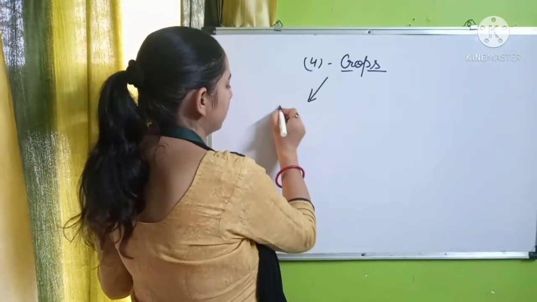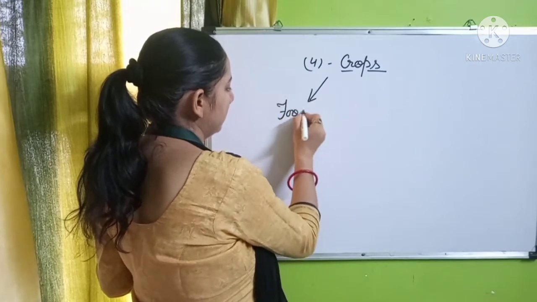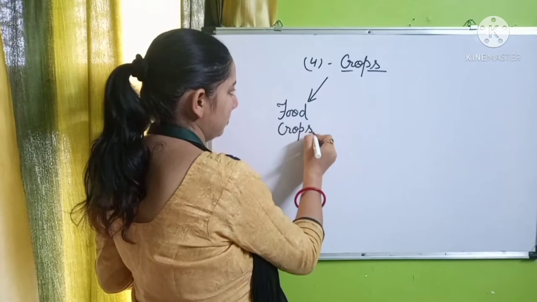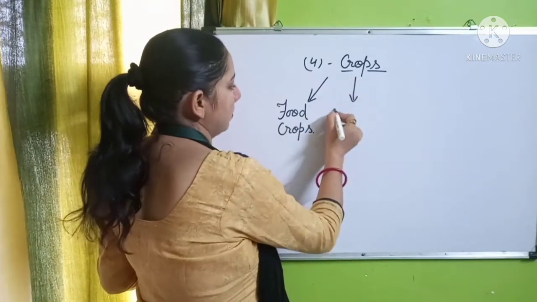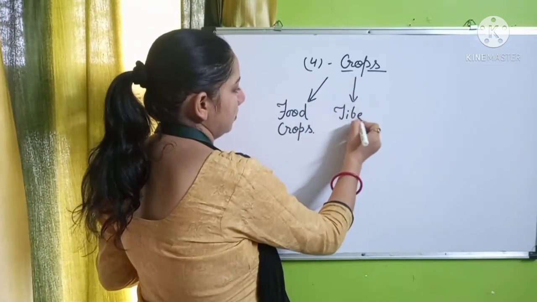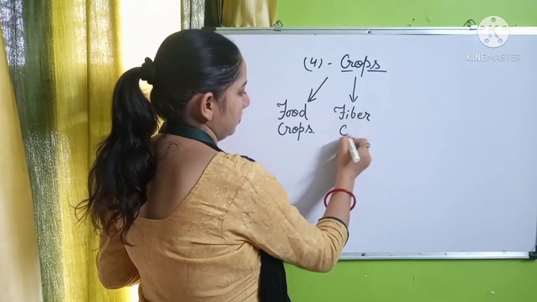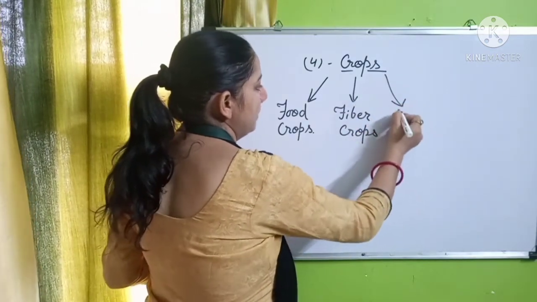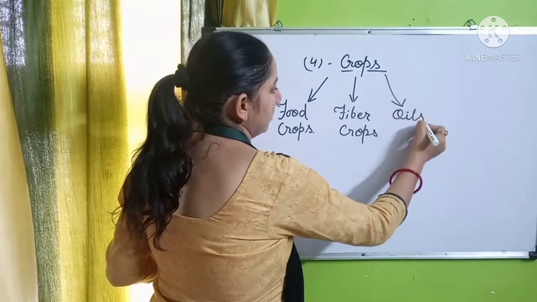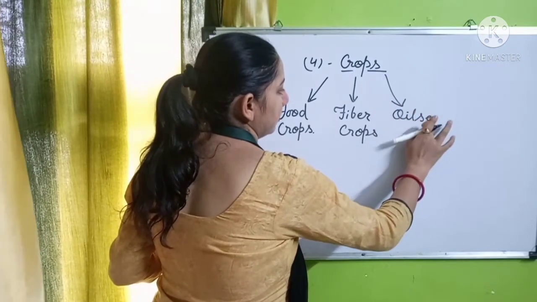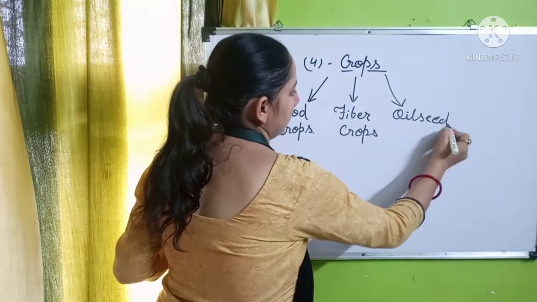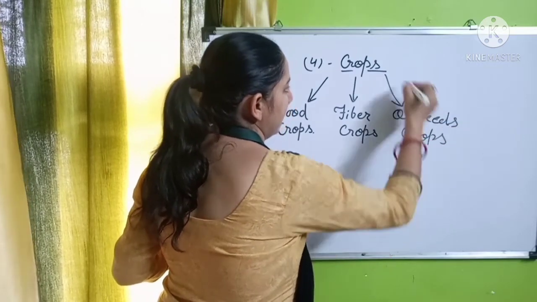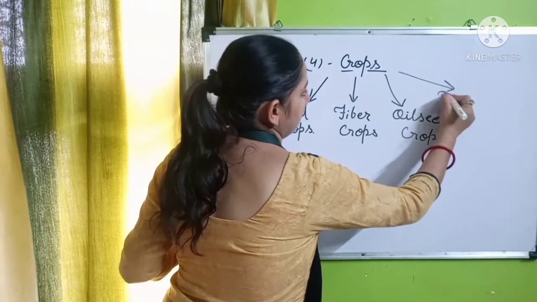First of all, the food crops. Second is the fiber crop. Then oil seeds. And then the beverage crops.